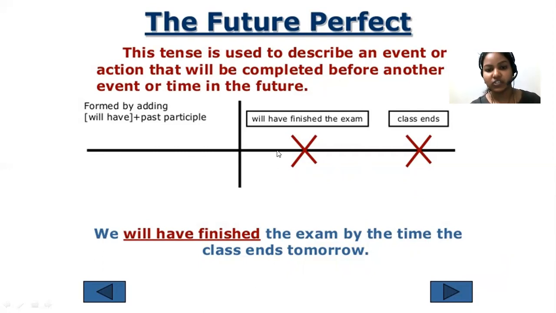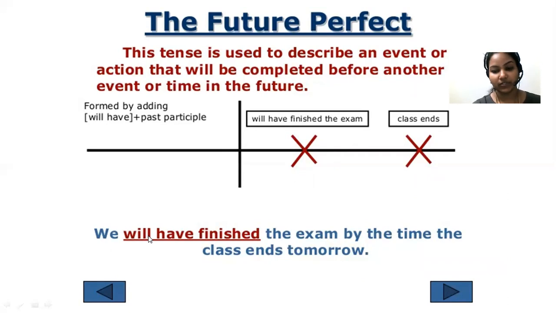The first action is you will finish the exam tomorrow, and the second action is the class will also end. So two actions happening in the future. Before the class ends, we will also complete the exam tomorrow. That is the meaning here.